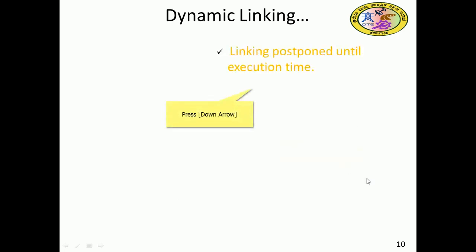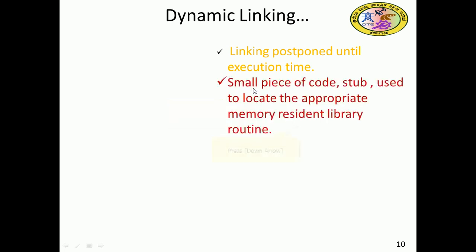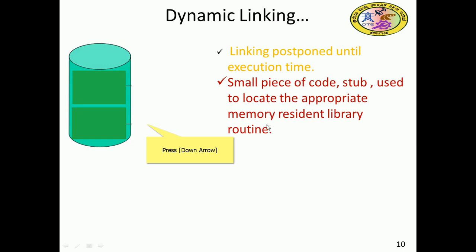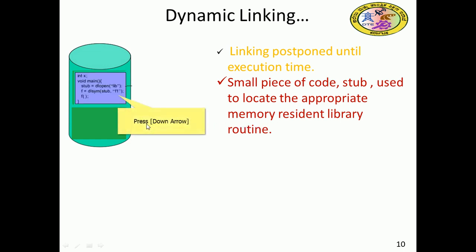Continuing with linking: in dynamic linking, linking is postponed until execution time, which does not happen in static linking. In static linking, it happens at load time itself. A small piece of code called a stub is used to locate the appropriate memory-resident library routine. Here we have a stub that does dlopen on the library file.